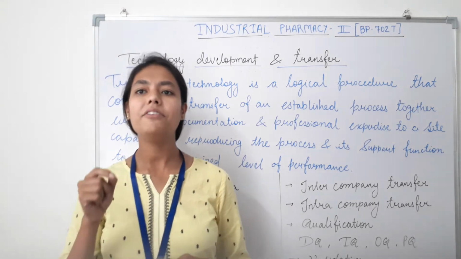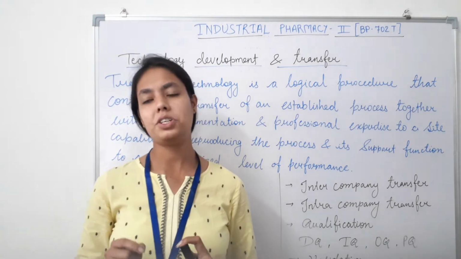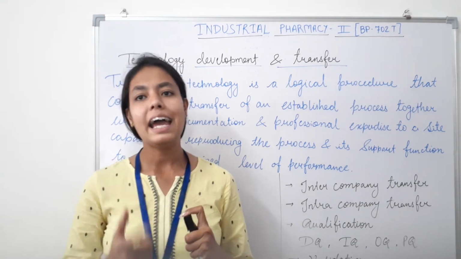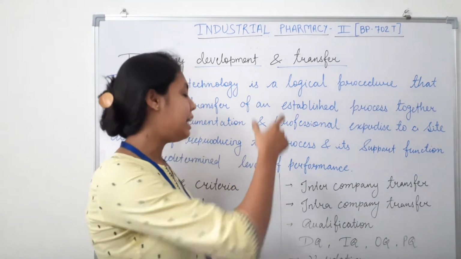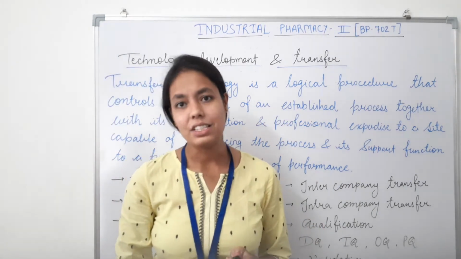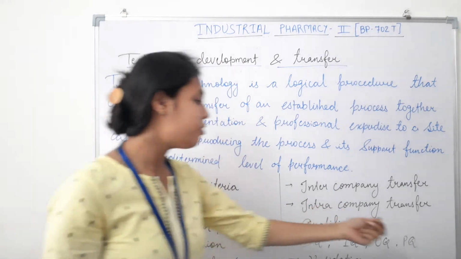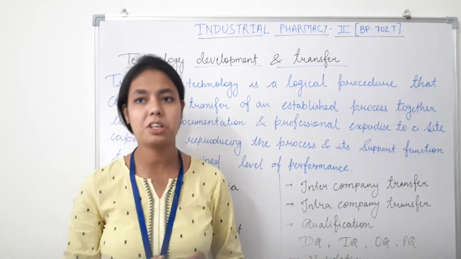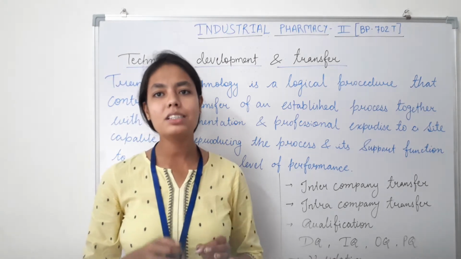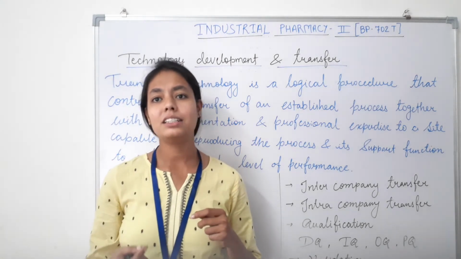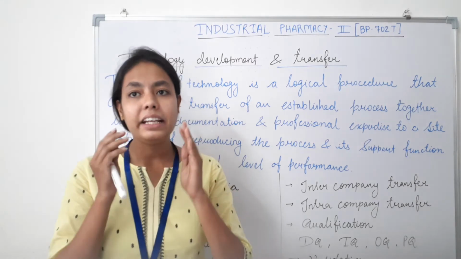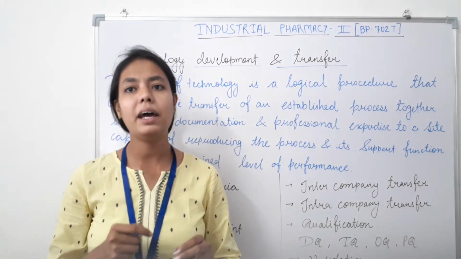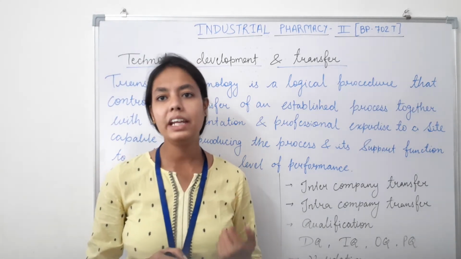So operational qualification is documented verification that the system or subsystem performs as intended over all the anticipated operation range. After that, performance qualification. Performance qualification is the documented verification that the equipment or a system operates consistently and gives reproducibility within the defined specification and parameters for a prolonged period.